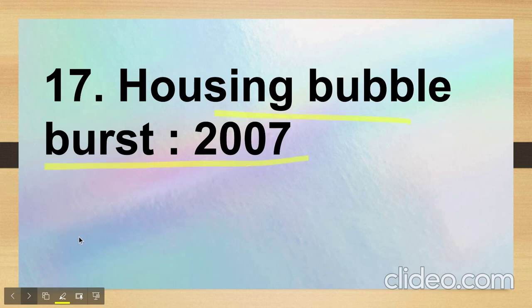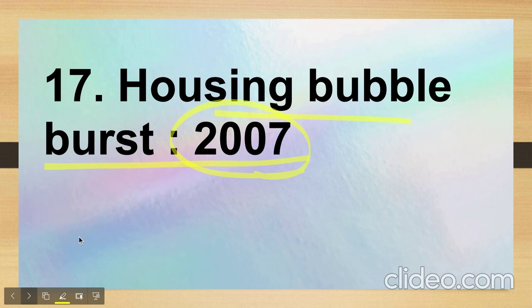Now, this was not there in the MCQs, but this was there in the chapter, in the starting of the chapter. So housing bubble burst. We had to answer the year. There were the options provided. 2007 was the answer. Now similarly, we have the technology bubble burst, which was around 1998 and 2000, and we had the recession that was in 1929 and 30 due to the U.S. economy.